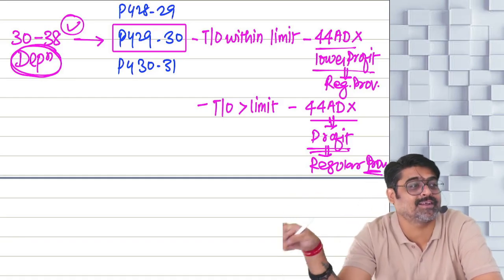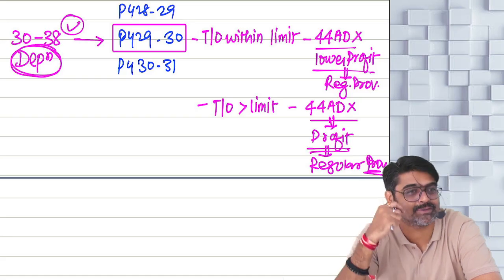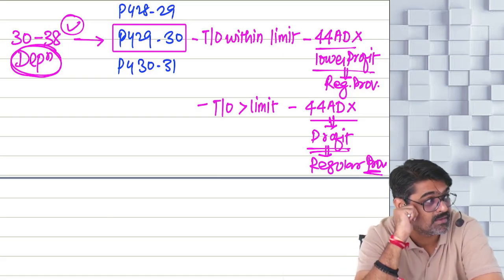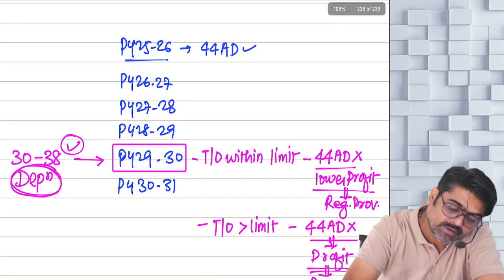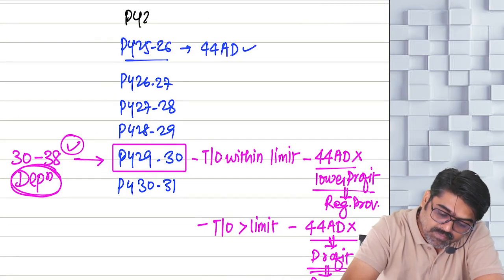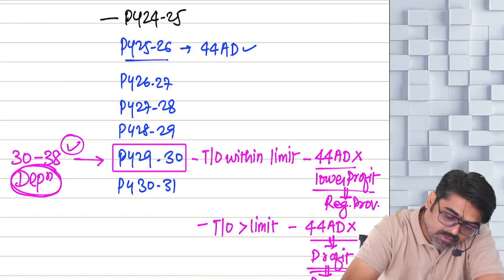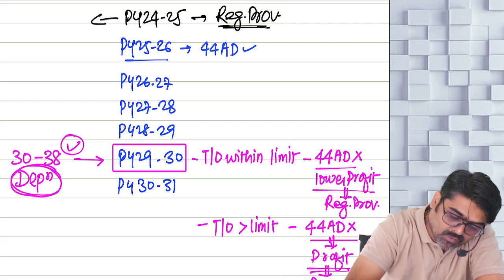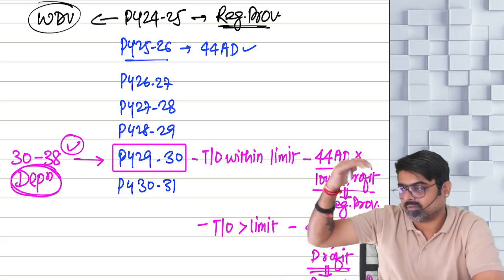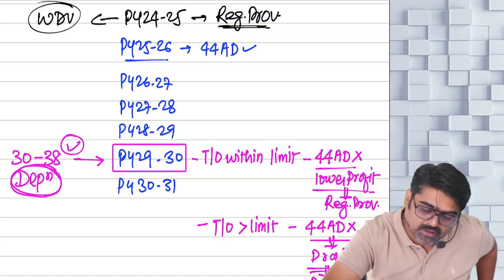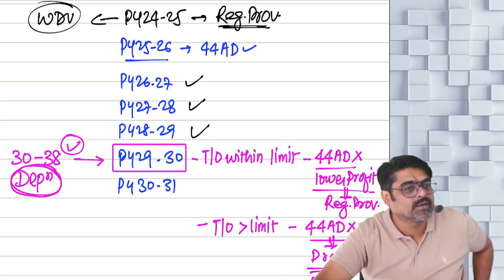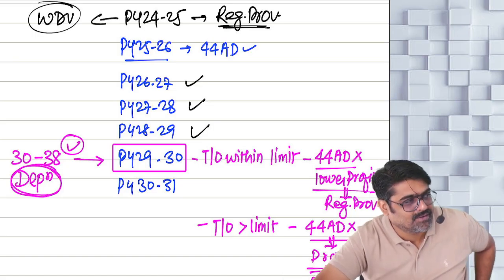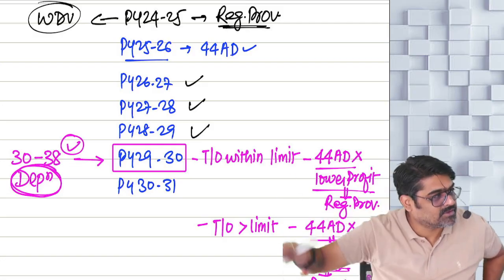Now to calculate the depreciation in this year, WDV has to be taken. Yes or no? WDV has to be taken. But last time, when did you calculate WDV? Previous year 24-25, when you were following regular provisions. That time you calculated WDV. After that, have you calculated WDV? Because in every year, you were following 44AD, 44AD, 44AD. Depreciation was not separately allowed. So did you calculate WDV for these years? Did you claim depreciation for these years?